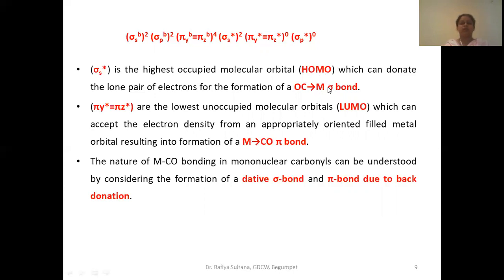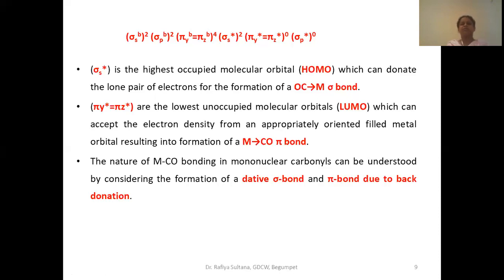In order to avoid such repulsions, or to reduce the electron density on the central metal atom, what does this metal do? We know all these metals have vacant d orbitals as well as filled d orbitals. Not all d orbitals are vacant; only a few are vacant, and a few have filled electrons also.